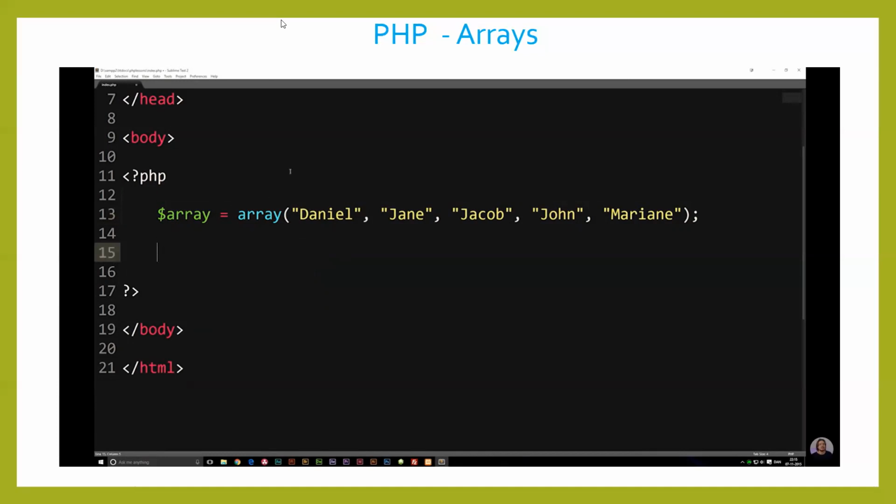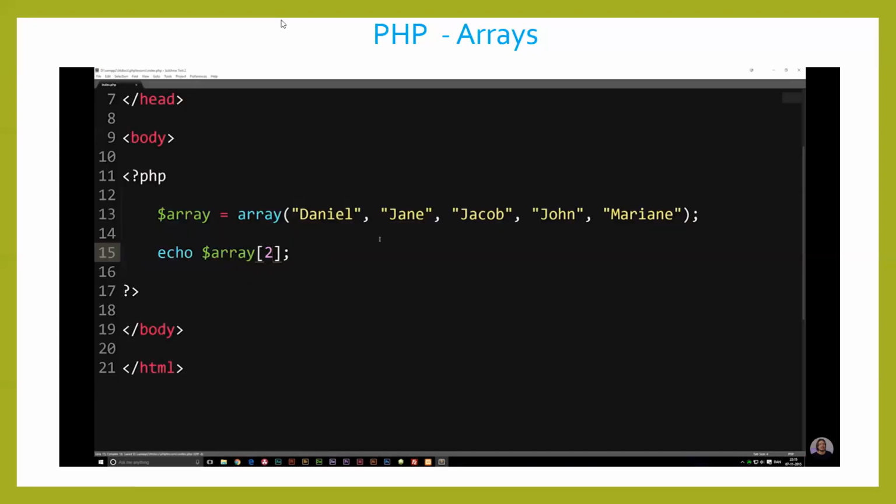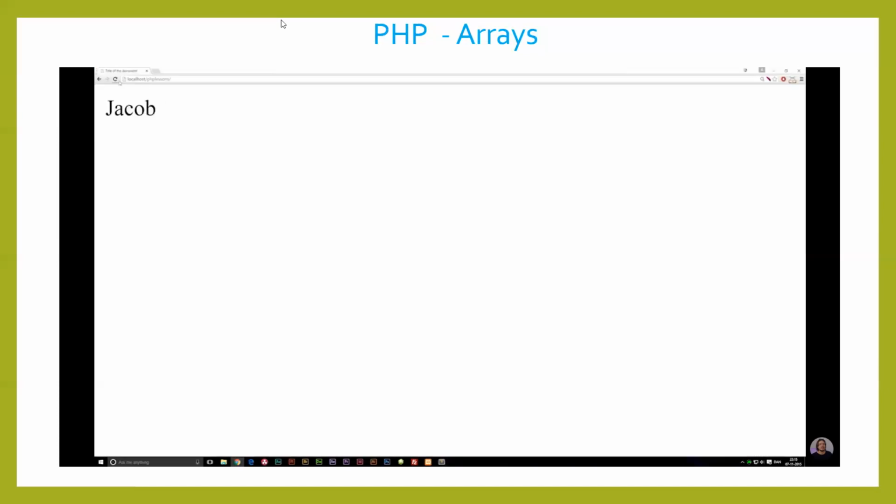Now, if I do want to write something out on the screen from this array, we can go ahead and say echo, the name of our variable which has the array in it. And then I can add brackets, no, sorry, not curly brackets, just regular square brackets. And inside these brackets, we can write from 0 till however many pieces of data we might have inside the array. Remember, we do start at 0 when we count. So 0 would be Daniel in this case, 1 would be Jane, and so on and so on. So if I echo out array 0, go to my browser, you guys will see we get Daniel. If I say 2, we should probably get Jacob, which in this case, we do.